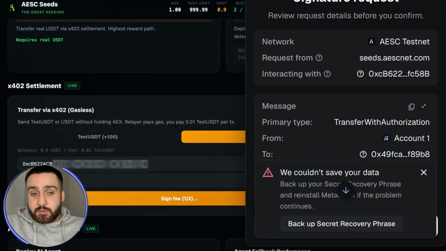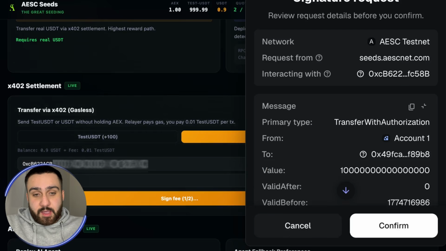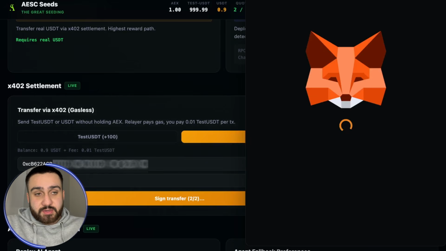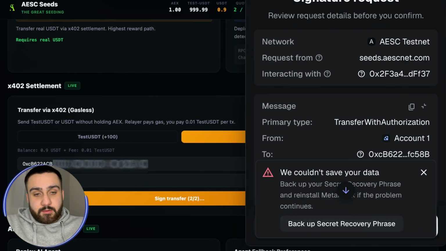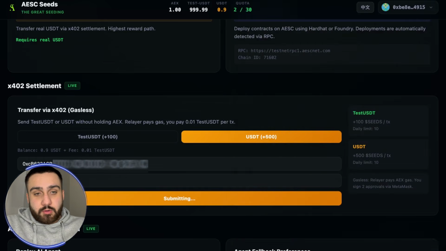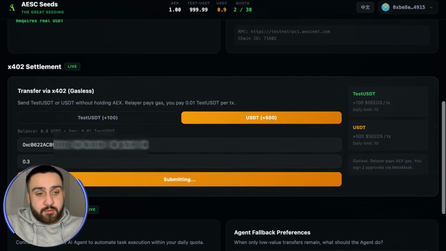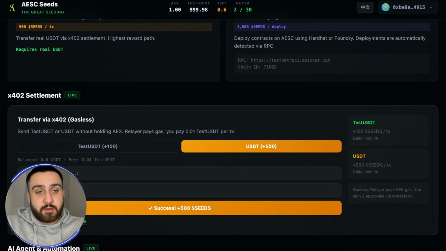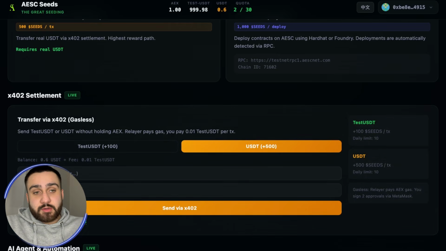And again, we're going to MetaMask. We need to confirm everything in MetaMask for the transaction to happen. And right now we need to confirm this also, and we can see that this happened. Also you can see success, plus 500 seeds points have been made. You can see the USDT we have is 0.6, and the quota will jump up to 4 from 30.